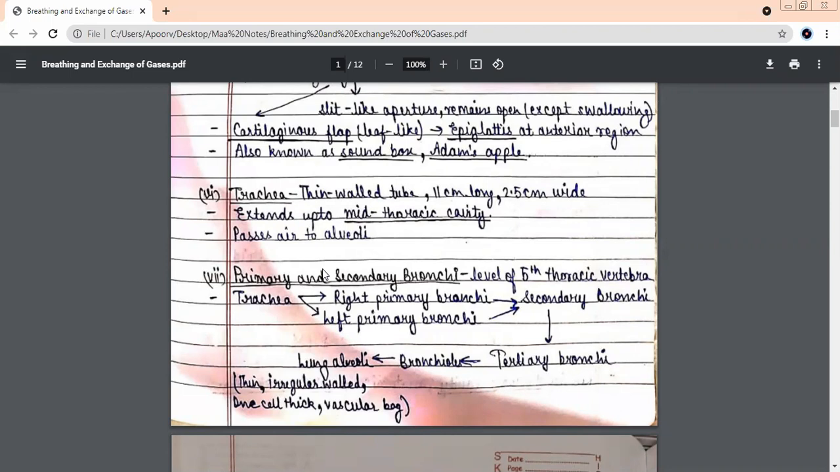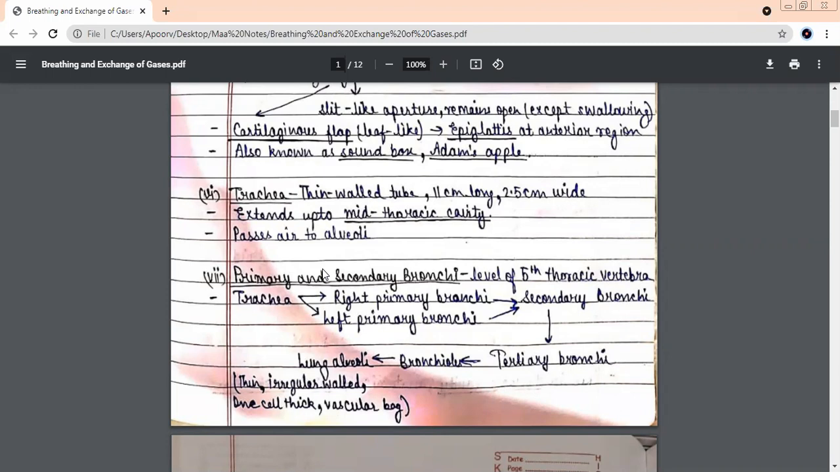That means the temperature will change. From respiratory, it will go to olfactory. The nasal chamber will end up in, again, those nares. What are these nares called? Internal nares.